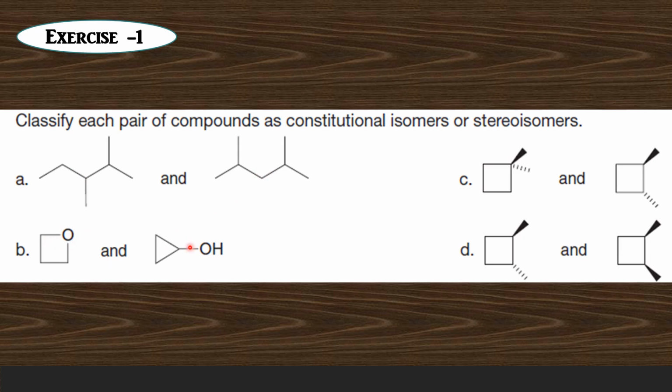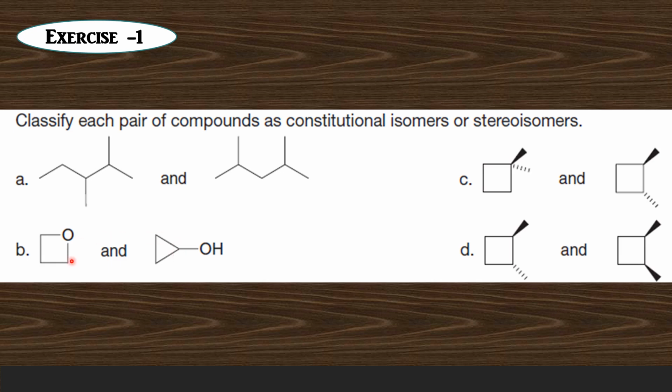And look at these two molecules. This is oxetane and this is cyclopropanol, and both are having the same molecular formula, and this is a cyclic ether and this is an alcohol. These two are differing from each other in the connectivity of atoms. They have different functional groups also.